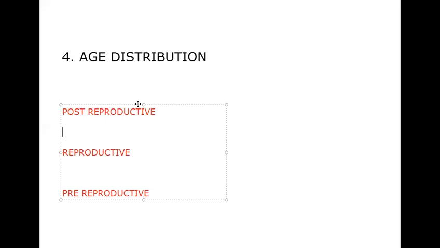Let us give some alphabets to them for easy understanding here. First, pre-reproductive age group A, then reproductive age group B, then post-reproductive age group C. Pre-reproductive means children.